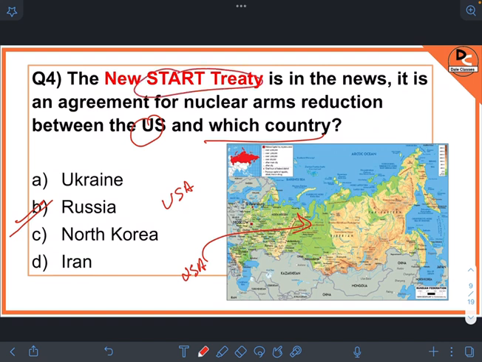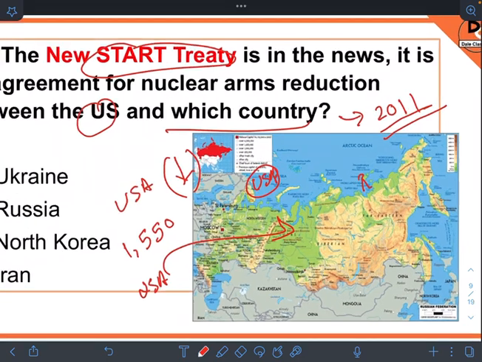So what is this treaty? This treaty is an agreement on nuclear arms reduction between USA and Russia, and it entered into force in 2011. One most important point is it caps at 1550 the number of nuclear warheads that can be deployed by USA and Russia.